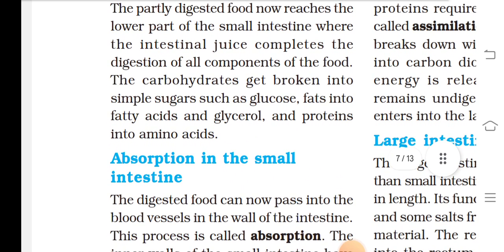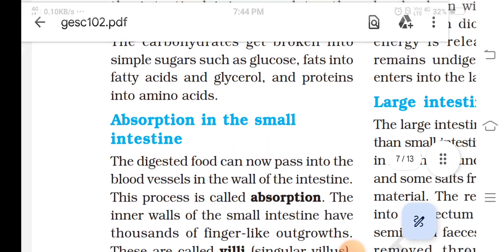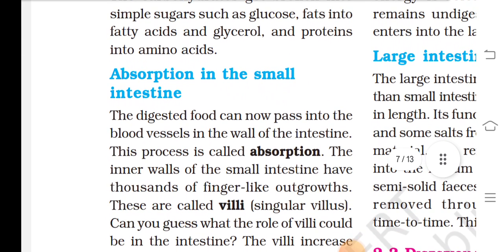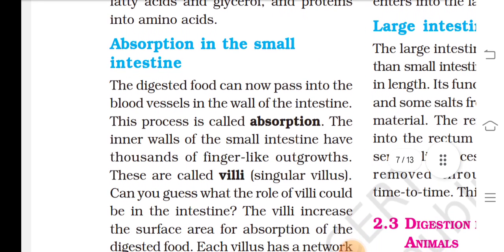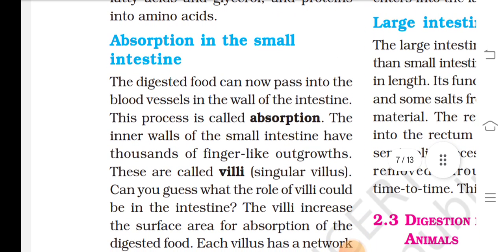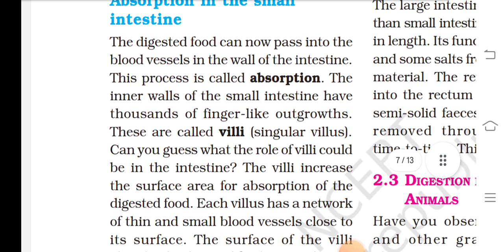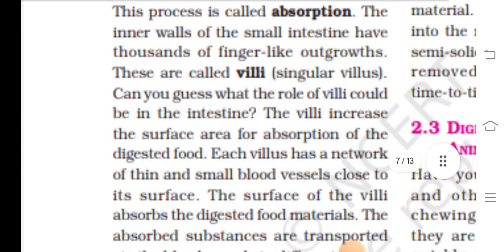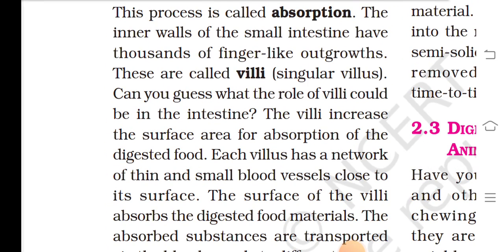The carbohydrates get broken into simpler sugars such as glucose, fat into fatty acids and glycerol, and protein into amino acids. Absorption in the small intestine. The digested food can now pass into the blood vessels in the walls of the intestine. This process is called absorption.